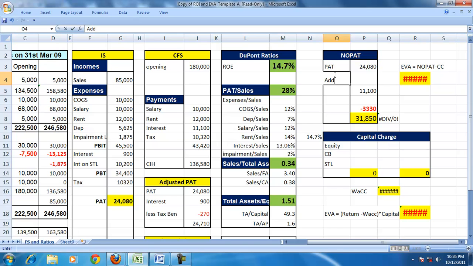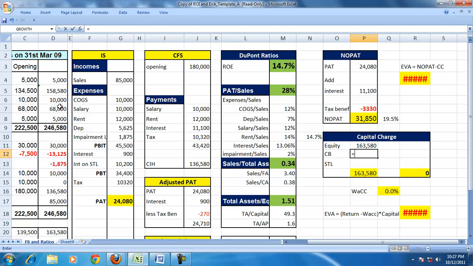So we add back interest, to remove the effect of the financing decision on the profit, and reduce the tax benefits of interest, and you get the NOPAT. So NOPAT is equal to 31,850. We are getting this NOPAT by using equity of